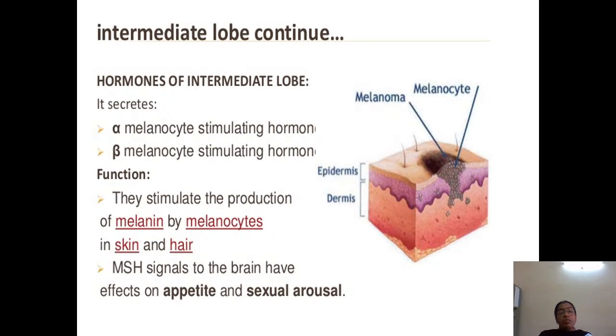Now coming to the hormones secreted from the intermediate lobe. Normally the intermediate lobe secretes only one hormone, the melanocyte stimulating hormone, which is of two types, alpha melanocyte stimulating hormone and beta melanocyte stimulating hormone. Its main function is to stimulate the production of melanin by melanocytes, giving the color of skin and hair. It signals to the brain and has effects not only on hair and skin but also on appetite and sexual arousal.